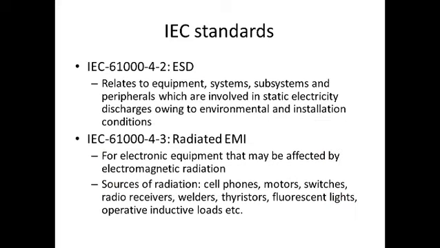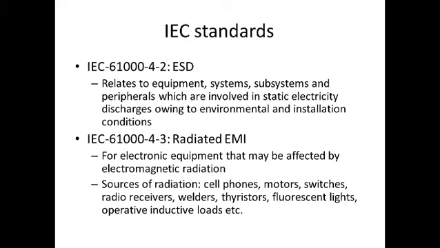So let us go through some typical IEC standards. First one is 61000-4-2. This is used for ESD, electrostatic discharge. It is related to equipment, systems or subsystems and peripherals which are involved in static electricity discharges owing to environmental and installation conditions.